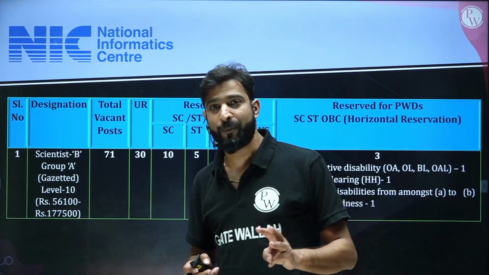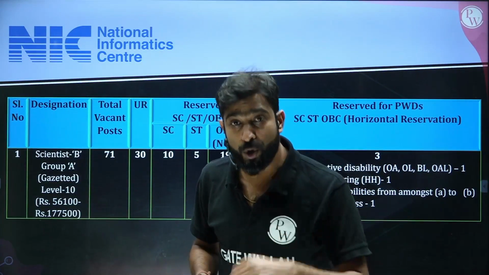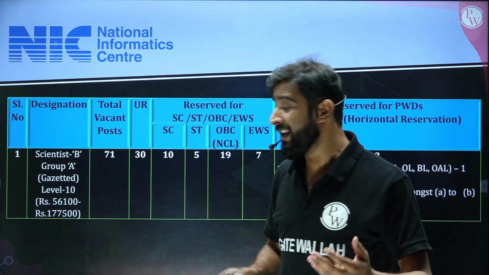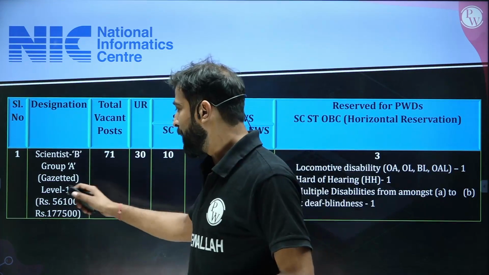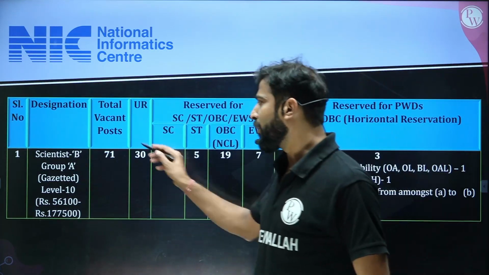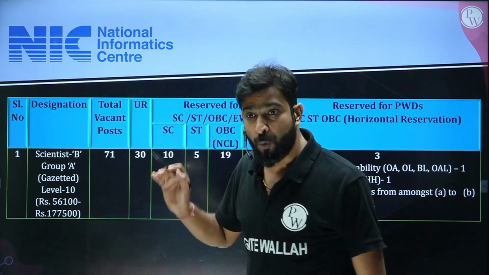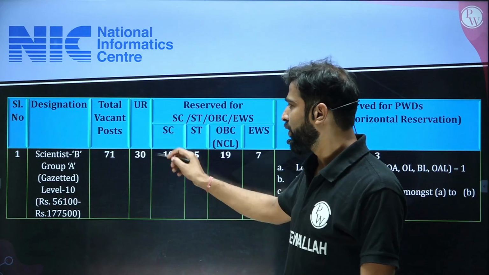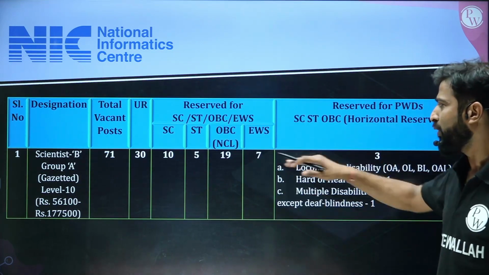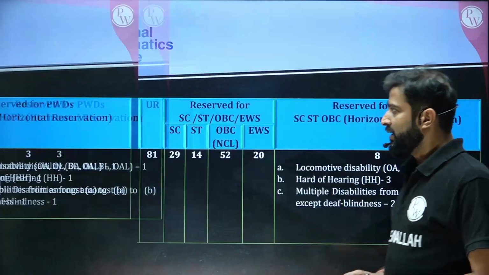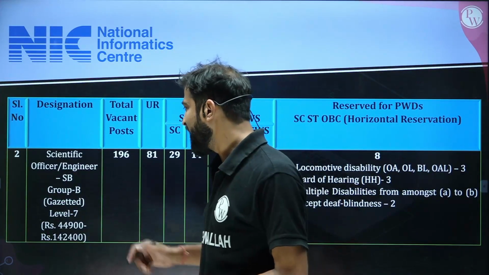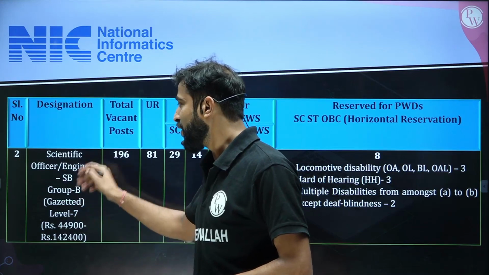There are three types of designations where they are going to recruit. The first one is called Scientist B, that is also Group A, level 10 gazetted officer job, and the pay scale is 56,100 to 1,77,500. Total number of vacancies is 71. For the unreserved 30, for the SC 10, for the ST 5, for the OBC 19, and for the EWS 7.